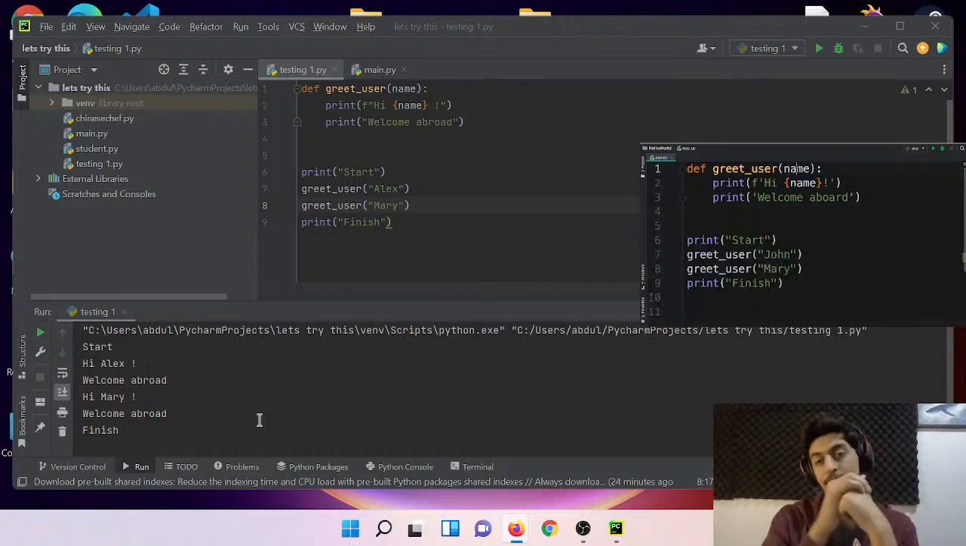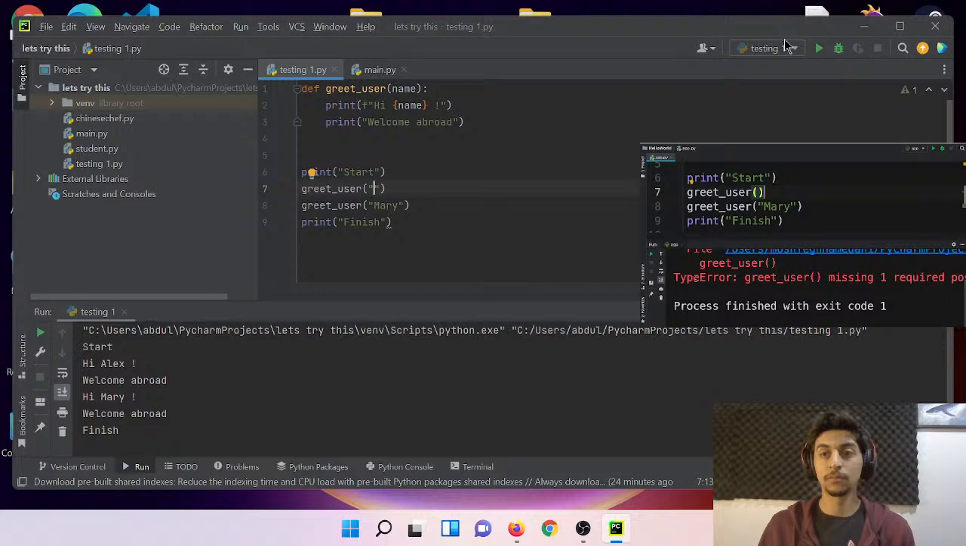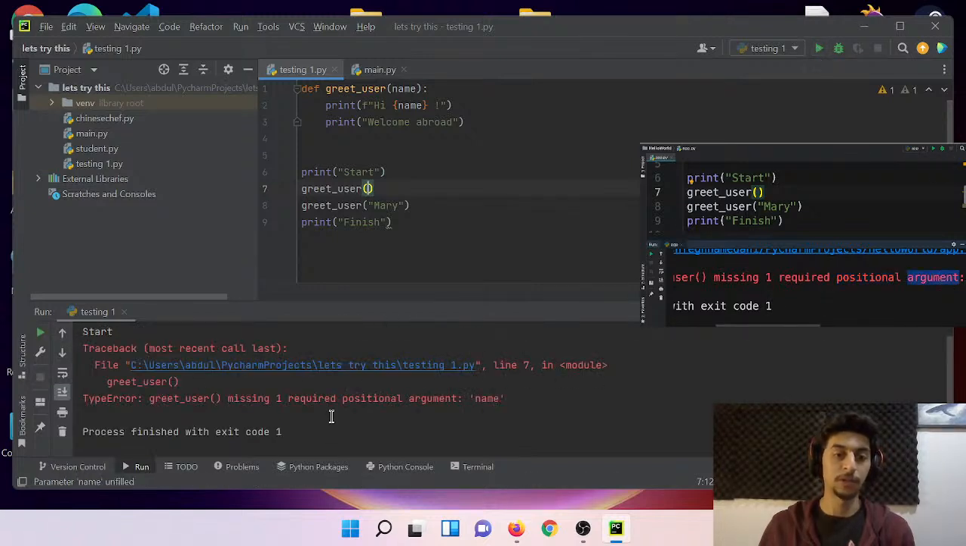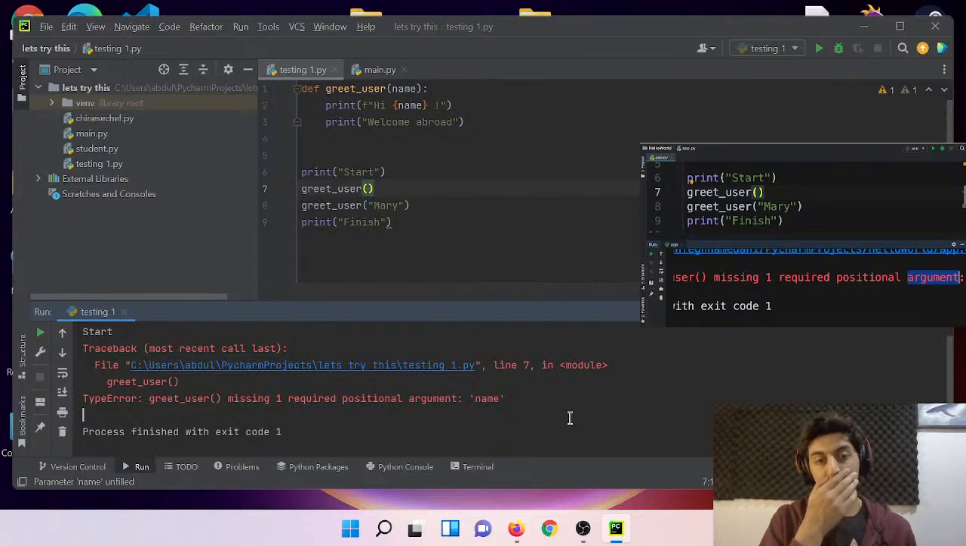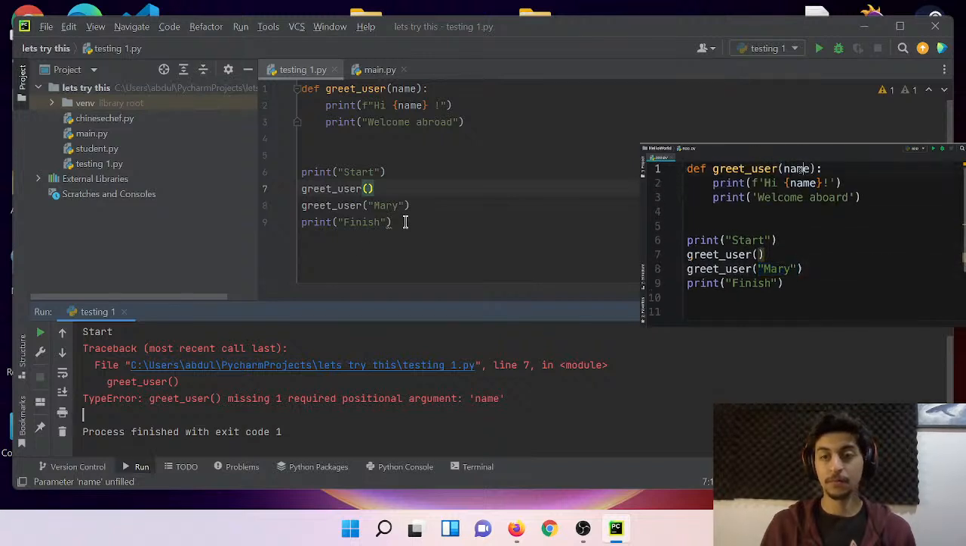Now note that when a function has a parameter, we are obligated to pass a value for that parameter. So if we remove John from here and run our program, we get this type error, greet user missing one required positional argument. An argument in programming is the value that we supply to a function. So back to this example, Mary in this case is an argument that we pass to the name parameter.